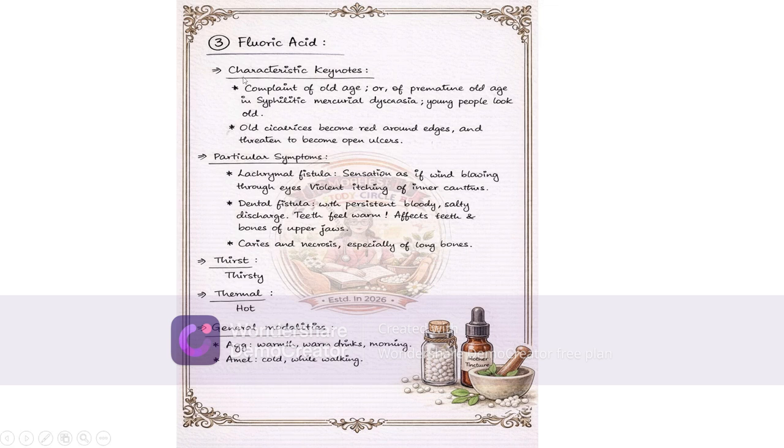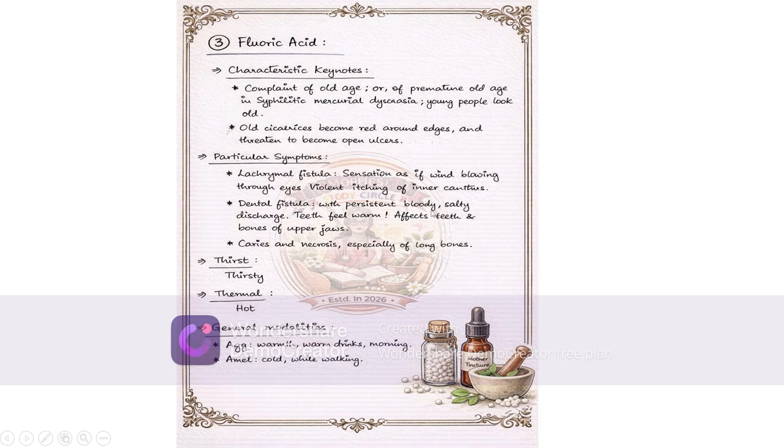Next, fluoric acid. Complaints of old age or of premature old age. In syphilitic mercurial dyscrasia, young people look old. Old cicatrices become red around the edges and threaten to become open ulcers. Particular symptoms: lacrimal fistula. See here, this is particular to lacrimal fistula. Sensation as if wind is blowing through the eyes. Violent itching of the inner canthus. Dental fistula with persistent bloody salty discharge.